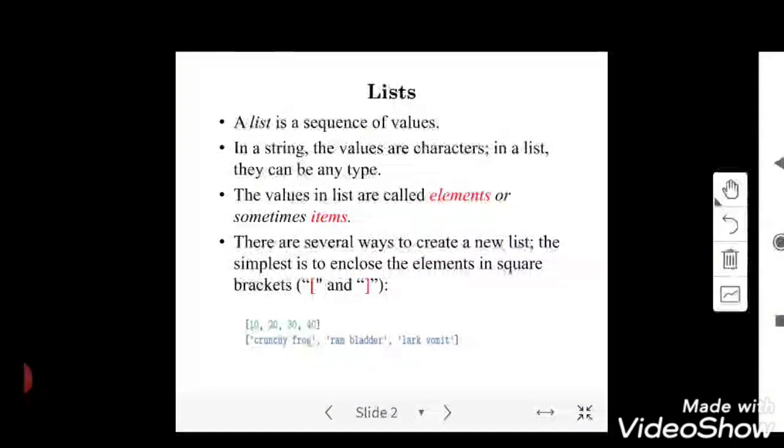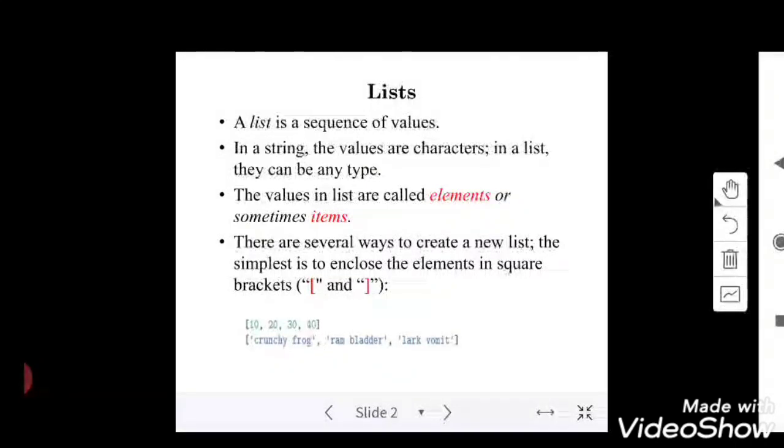As we know, the first index always starts with 0. Here too it is the same. The first index element always starts with 0, and the values in the list can be called elements or items. The way to represent a list is using square brackets, which I've indicated in red color. Square brackets indicate that it is a list, and parentheses indicate that it is a tuple, which we will discuss later. I'm just informing you how to represent a list and how to represent a tuple. Lists are always represented with square brackets, the same way we represent a subscript of a string.